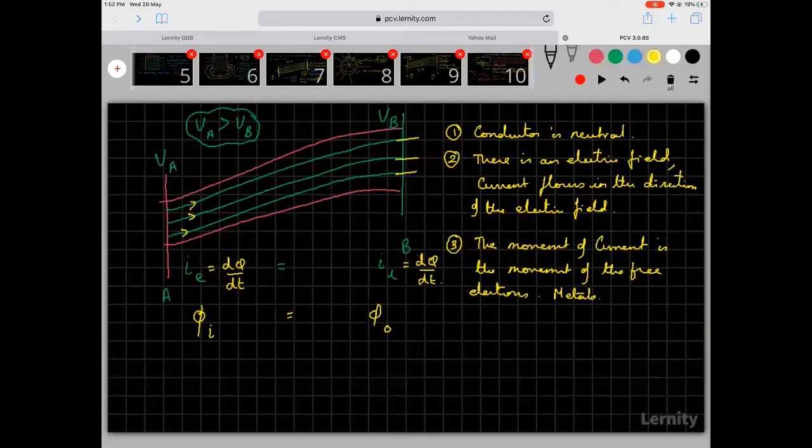How are they moving? These electrons are in a state of random motion, constantly colliding with each other.